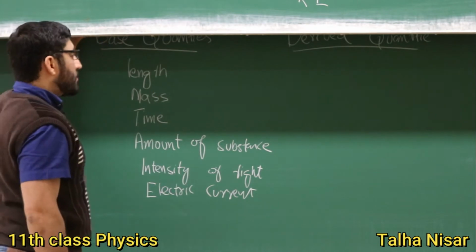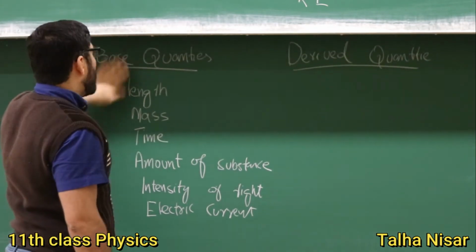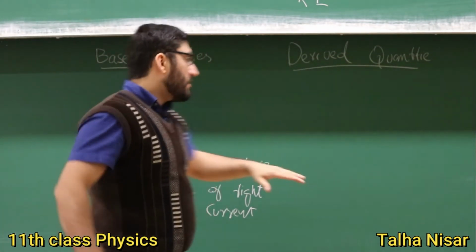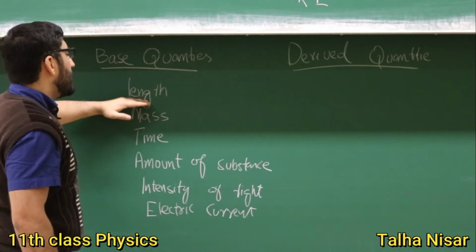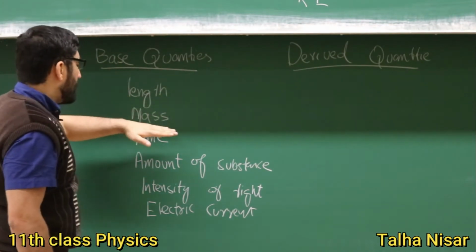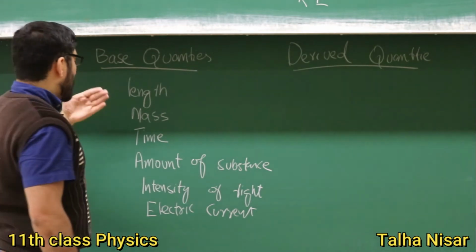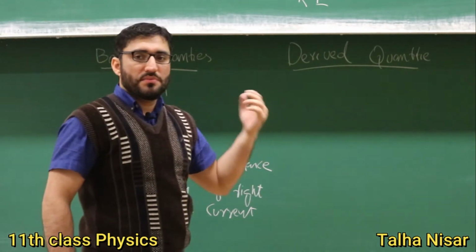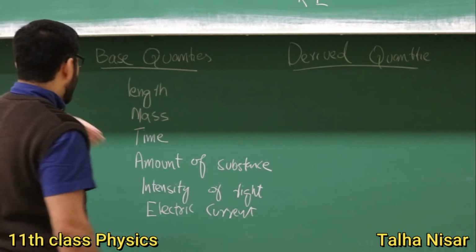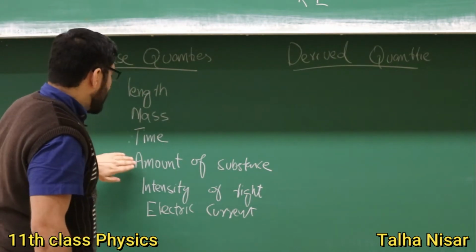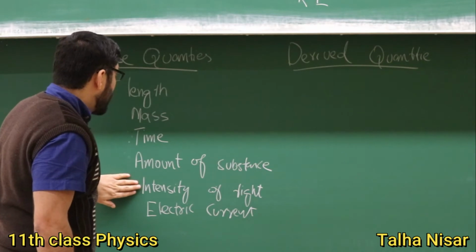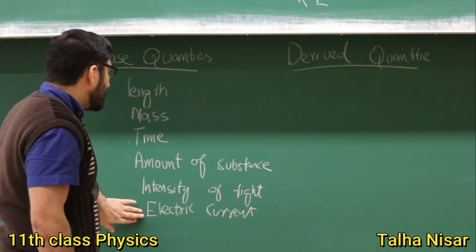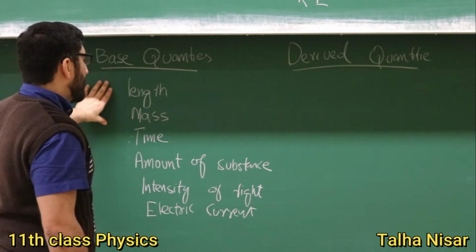So these are the base quantities. Whenever we want to measure the length of something, this is the base quantity we can measure. So we have the mass. Whenever we want to measure the mass of something, we measure it in kilograms, micrograms. We have the time, we have the amount of substance, and then we have the intensity of the light, and then we have the electric current. So these are the base quantities.